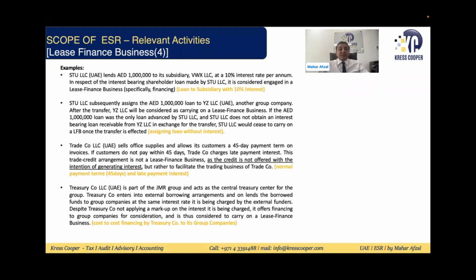Cost to cost financing by the treasury company to its group companies, even if they are charging on a cost to cost basis, but in the future they will not be able to do so. Now the direct tax is coming, they need to charge on the market value, they need to apply the TP principle. But if they are doing it on a cost to cost basis, still the law says it will be subject to ESR under the lease finance business.